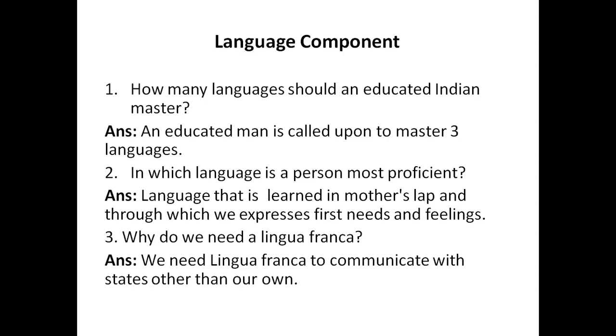Now the questions where you get the answers directly from the passage, such questions are called referential questions. Now if you can't get the answer directly from the passage, if you have to understand the passage and infer the answers, you will have to frame your own answers based on your understanding. Such questions are called inferential questions.